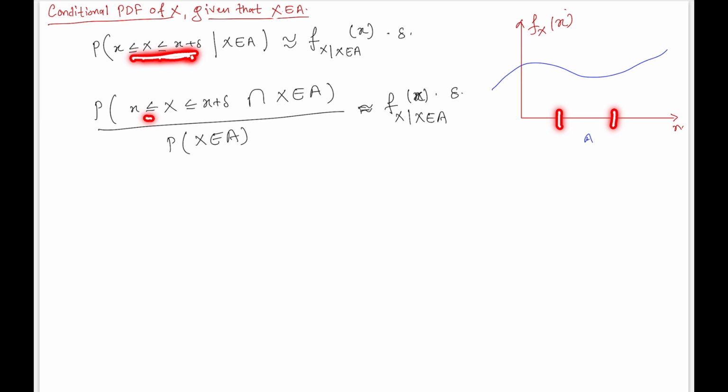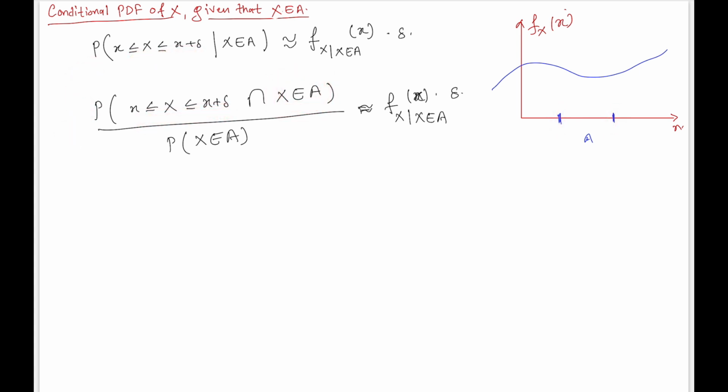From the definition of conditional probability, there might be a case where the condition we have been given and the probability we are interested in do not have any common part, or any intersection.